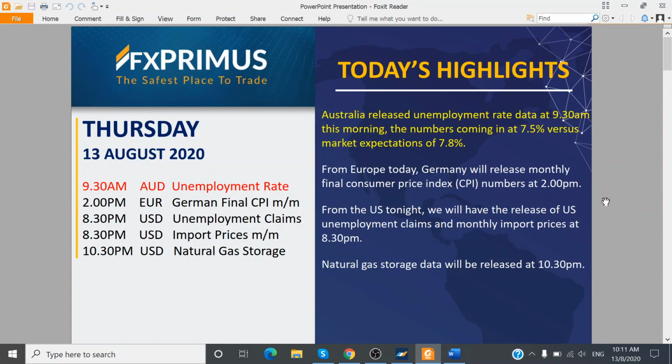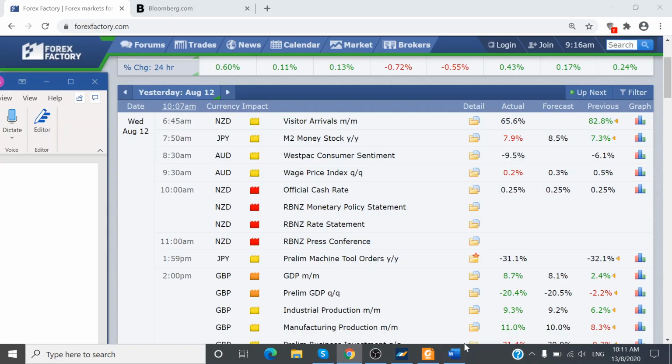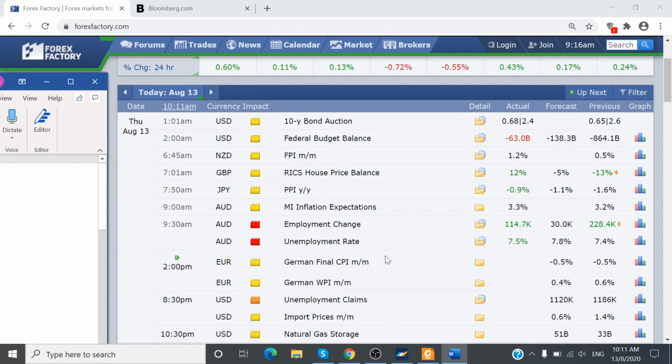Okay, so this morning's economic data from Australia was announced at 9:30 a.m. Unemployment rates came in at 7.5%, and employment change also improved by 114,000 jobs versus market forecast of 30,000 jobs.